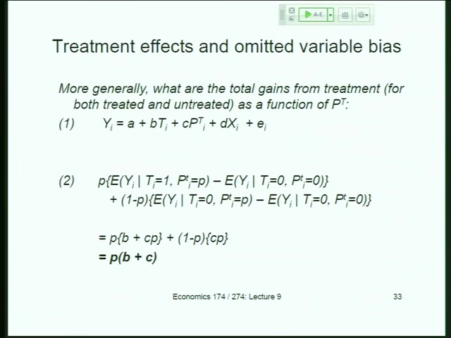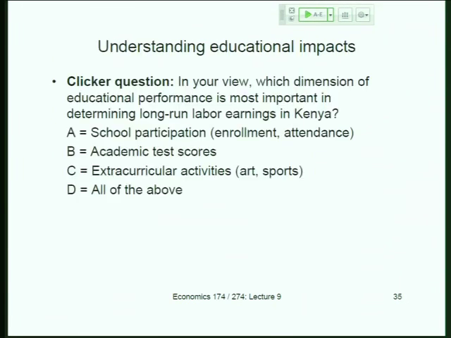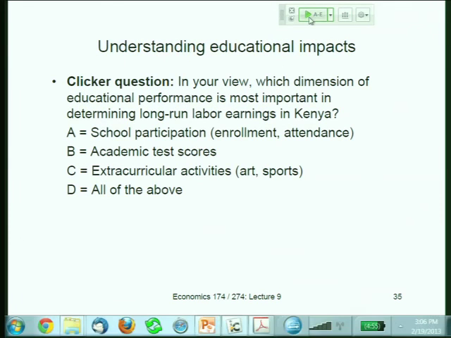Okay, educational impacts. I want to get to education and exactly the point you're raising, but now's the time for the next clicker question, which is just before we get into all the different dimensions of education. For people who've read through the paper, you have some sense of what de-Worming did, but independent of that, I'm just interested in people's views. If you think about the types of schooling measures that would correlate with later labor market success, earning a lot of wages, earning a successful occupation, which of these dimensions do you think is probably going to be most important? Is it going to be school attendance, just showing up, taking part in school? Is it going to be your test score? Is it going to be the kind of extracurriculars you do, being good at art or sports or all these other things? Or maybe all the above. Maybe they're all equally important. I'm just curious about people's prior sense about some of this stuff.